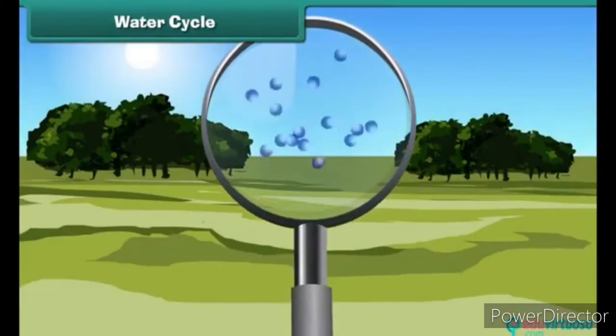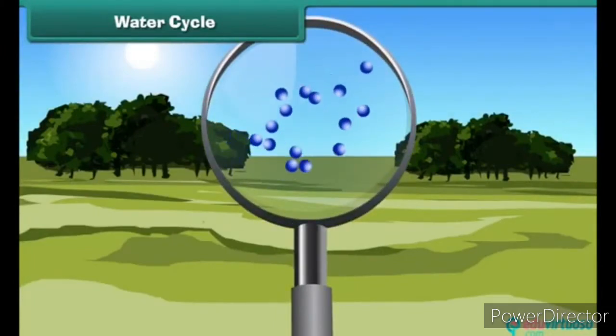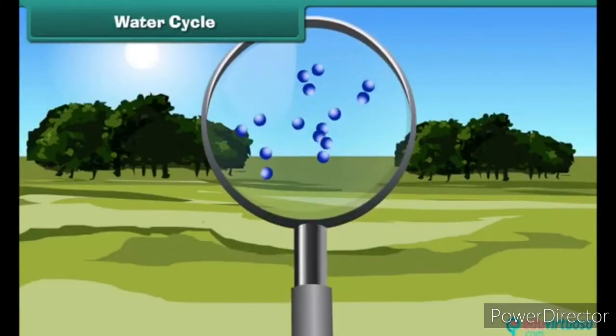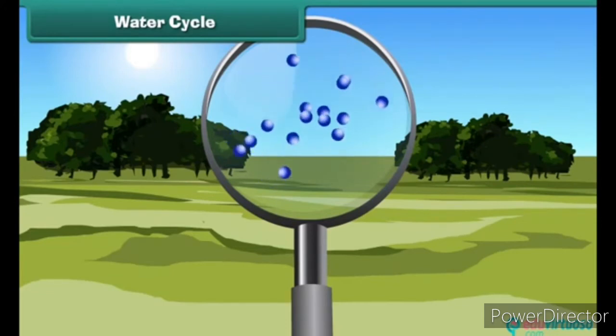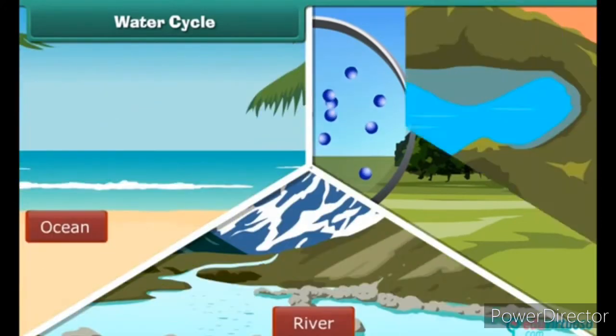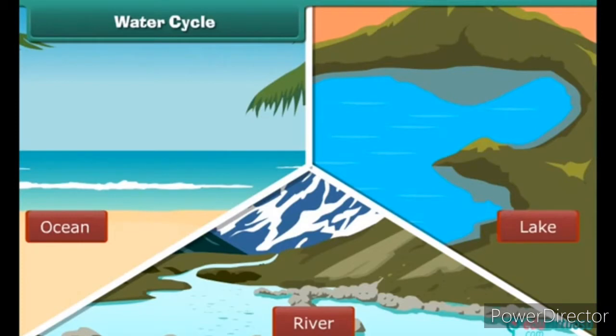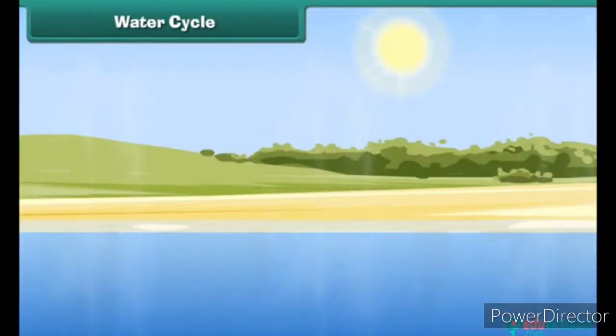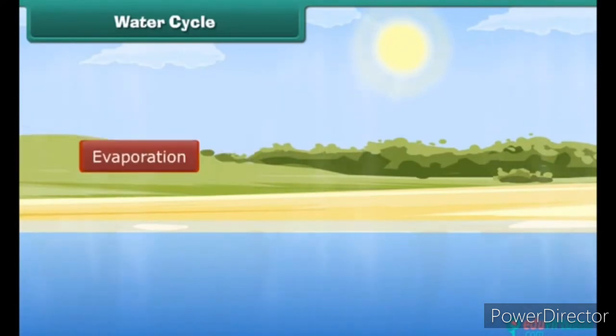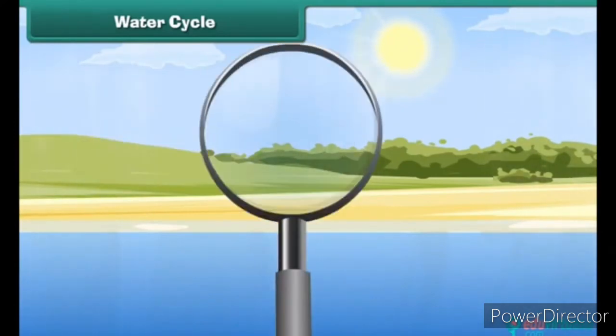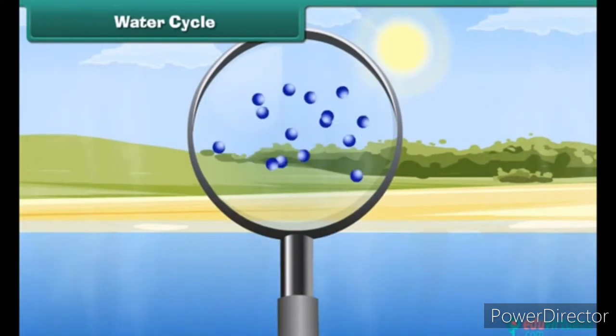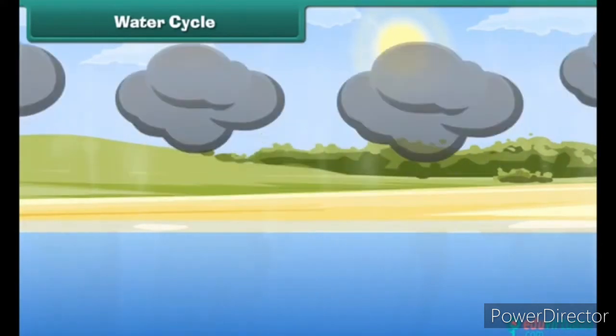Well, there is always a certain amount of water vapor in the atmosphere. It comes from the Earth's surface water like oceans, rivers, and lakes. The heat of the sun heats up the water from the surface of these reservoirs and changes water from the liquid state to the gaseous state. This is called evaporation. High up in the atmosphere, water vapors cool down and form clouds.